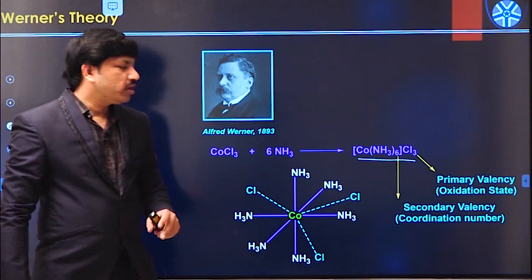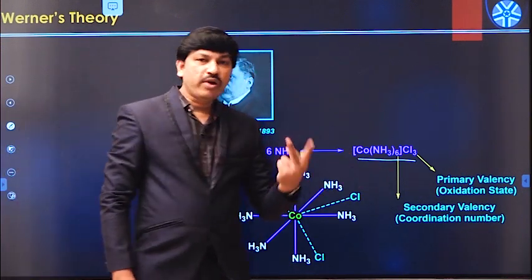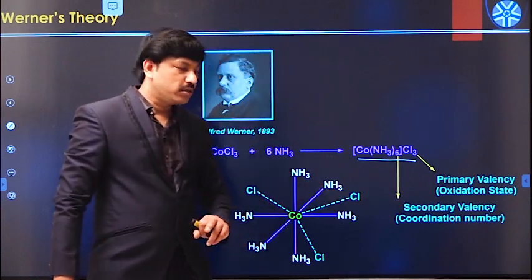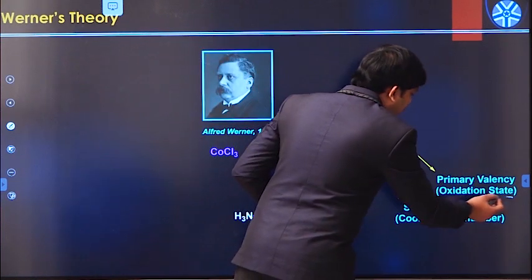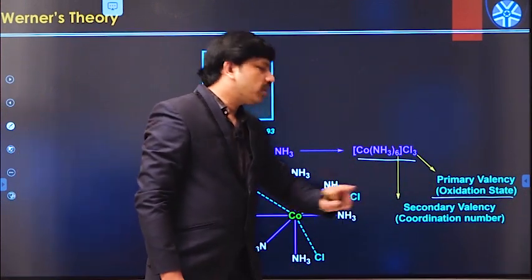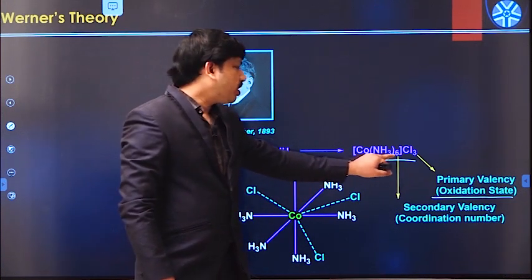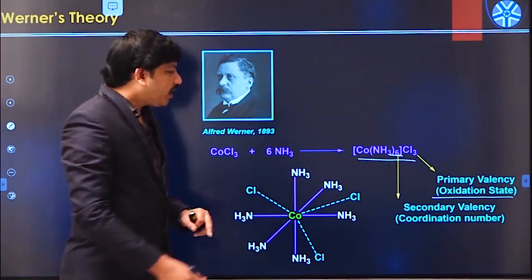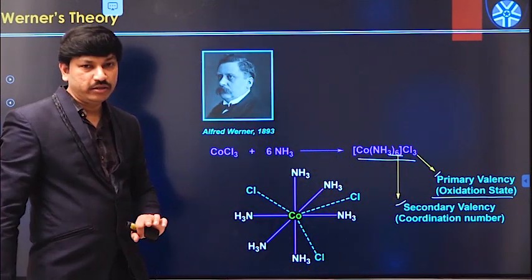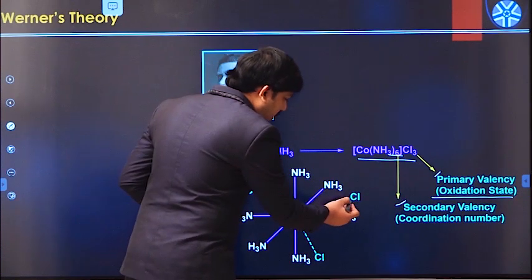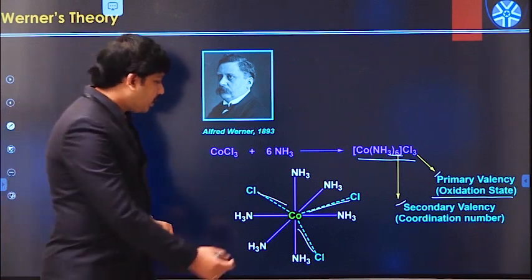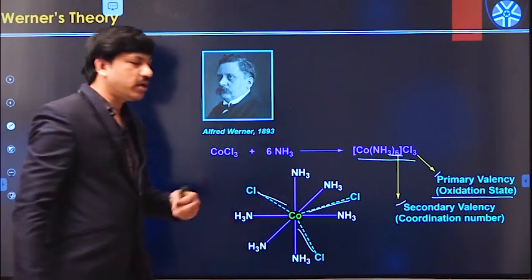Werner proposed that in a metal complex there are two valencies, the primary valency and the secondary valency. The primary valency provides information about the oxidation state of the central metal atom, and the secondary valency provides information about the coordination number of the central metal. We can represent both in this manner: the dotted lines indicate the primary valency and the solid lines indicate the secondary valency.